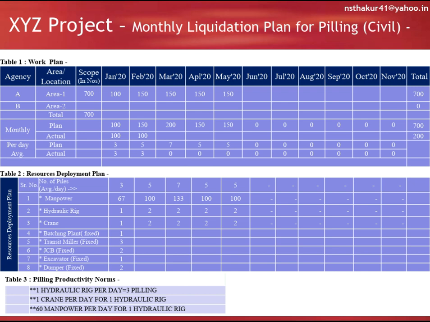So March month plan became 200 piling and per day average is 7 piling. So to achieve these 7 piling in a day, we need to have 133 manpower, 2 hydraulic rigs, etc. In table number 3, it is productivity norms. 1 hydraulic rig can do a minimum of 3 piling in a day, and to cater to the requirement of 1 hydraulic rig, we need to have 1 crane and 60 manpower.